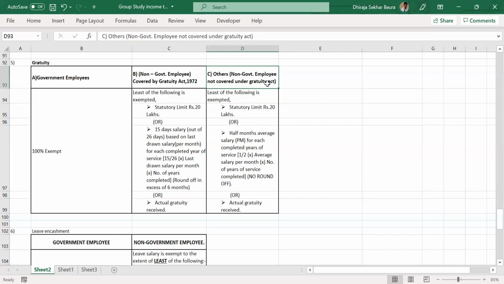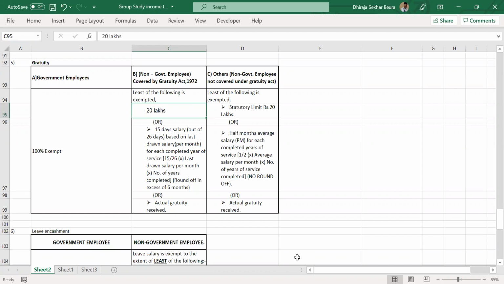Under covered by the Gratuity Act, the first one says 20 lakhs. That is the statutory limit. I'll replace this with 20 lakhs only. I want this to be very simplified. I'll be doing this as and when we are discussing provisions, and you will have this quick look at a small picture where everything will be included. It would help us to revise also. So I'll do it with all the provisions applicable for us in our course, not a problem.